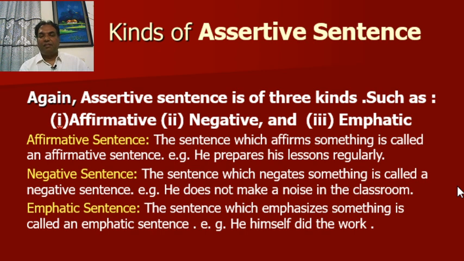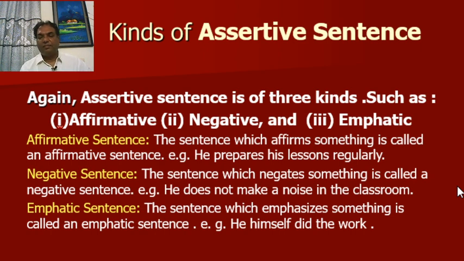Again, assertive sentence is of 3 kinds, such as affirmative, negative, and emphatic. Now, definition of affirmative sentence. The sentence which affirms something is called an affirmative sentence. For example, he prepares his lessons regularly.